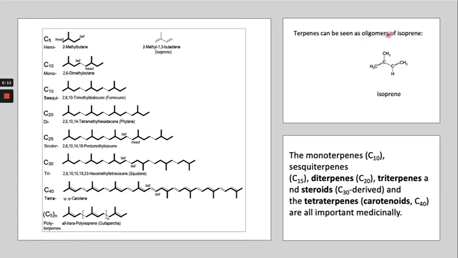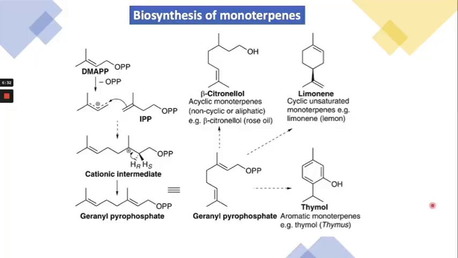The basic building block is called the isoprene unit, consisting of C5 carbons. As I told you before, terpenes can be subclassified into monoterpenes, sesquiterpenes, diterpenes, triterpenes, steroids, and tetraterpenoids.